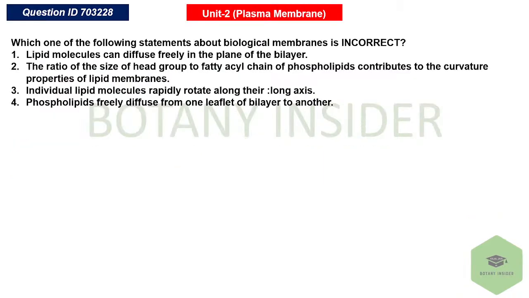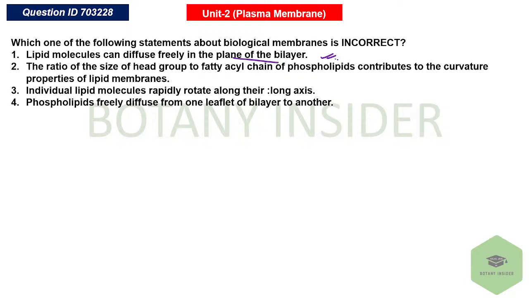Next question. Which of the following statements about the biological membranes is incorrect? We need to find out which statement about the biological membrane is incorrect. First one, the lipid molecules can diffuse freely in the plane of the bilayer.